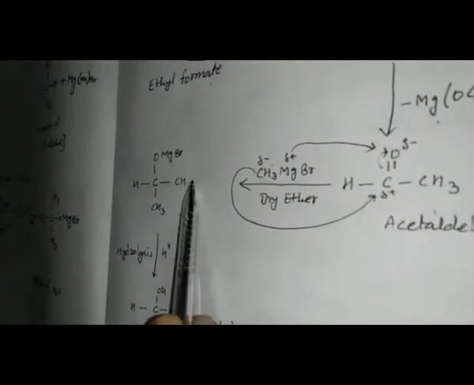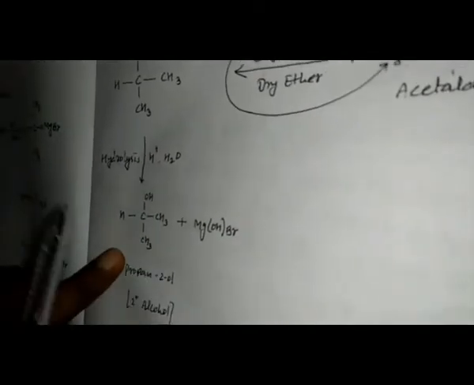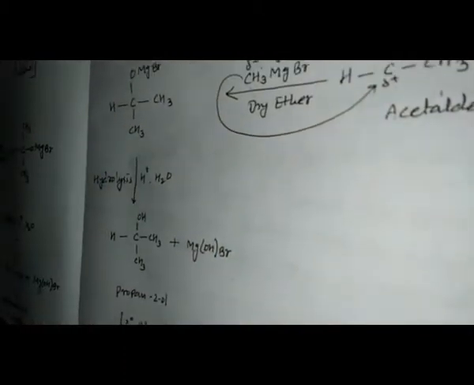Same as the previous case, the addition product by hydrolysis is converted into the alcohol. This is (CH3)2CHOH, and MgOHBr will be separated out. That is the secondary alcohol. That means if I want to get a secondary alcohol, then the ester should be of formic acid.